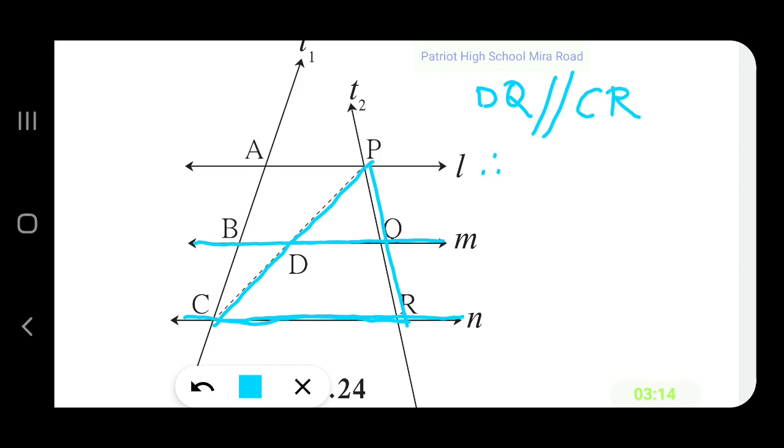Therefore, according to the basic proportionality theorem, PD upon DC is equal to PQ upon QR.